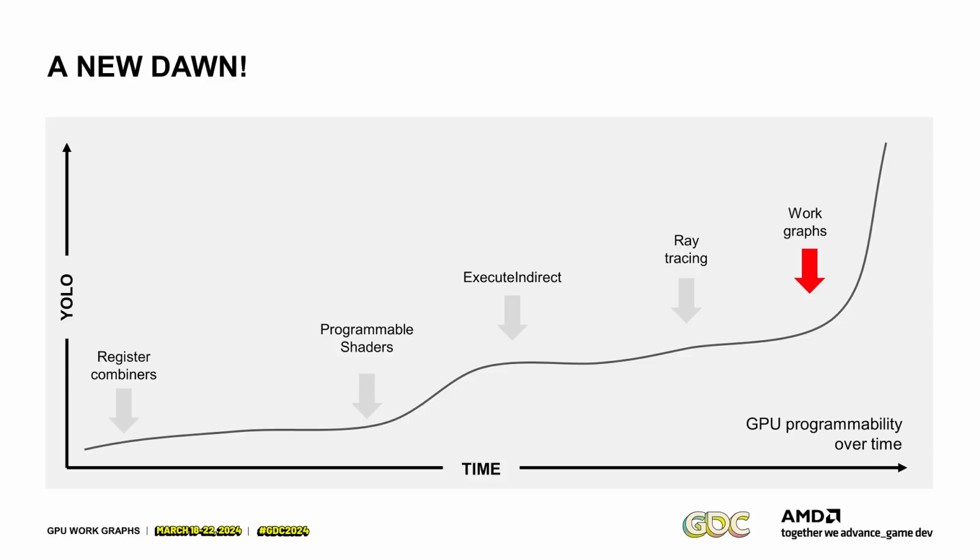GPU workgraphs is one of those moments in GPU history where the GPU programmability really makes a step function improvement. If you remember back in the day when programmable shaders became a thing, that was one of those very large improvements in programmability. And there weren't really that many of those in the history of computer graphics. So today we have another one of these, workgraphs, and I hope by the end of the talk you will agree with me that this is really the new dawn of a new time in GPU programming. And if not, you can obviously ask questions.